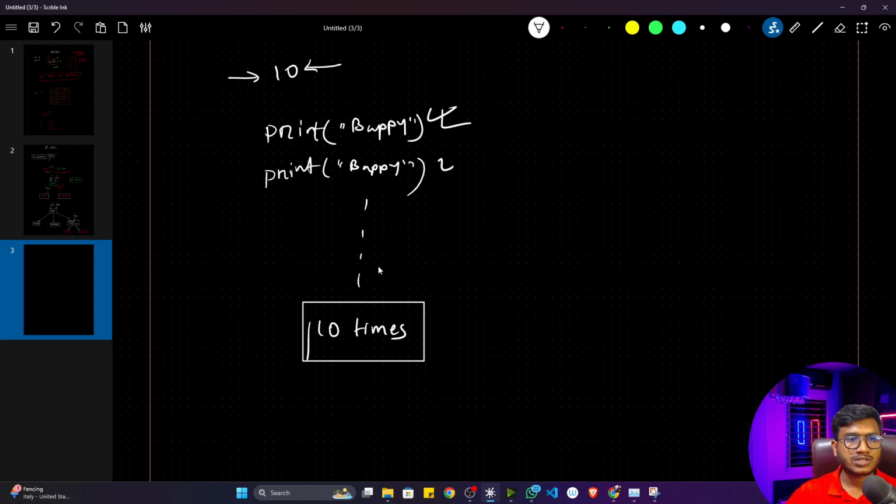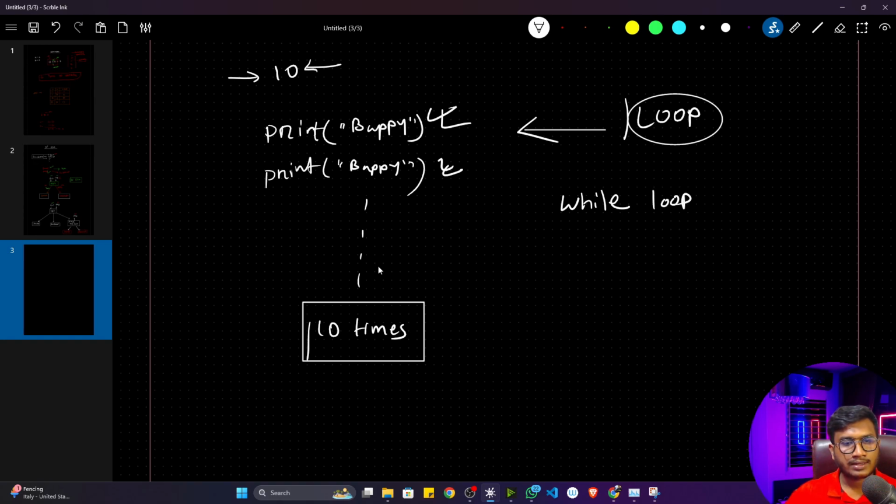But this approach is called a manual approach. Although I repeated this task, it's a manual approach. But we can automate this task with the help of loops. There are two kinds of loops, as I already told you. One is the while loop, and the other is the for loop inside Python. We'll be discussing both of them one by one.